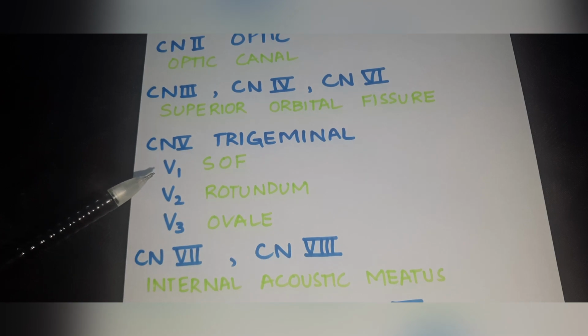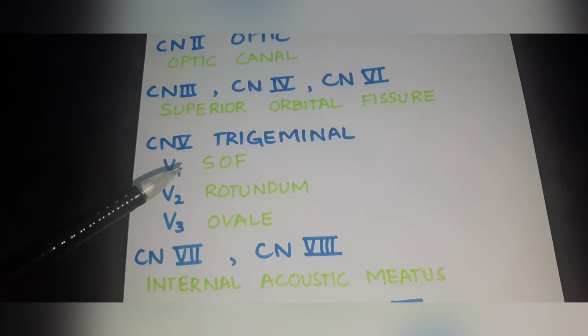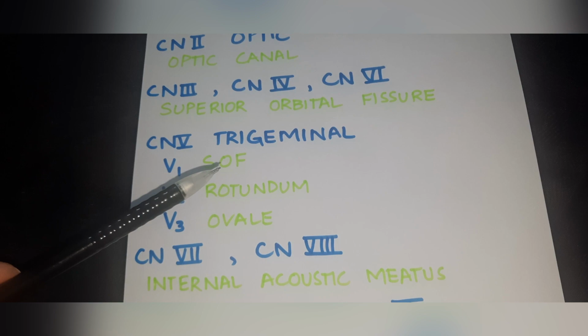So V1, as the name suggests, is the ophthalmic division, so it will go towards the eye. Any structure going towards the orbit, towards the eye, passes through the superior orbital fissure.